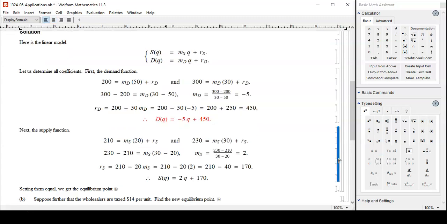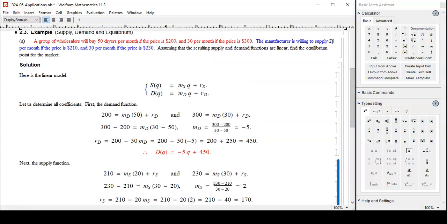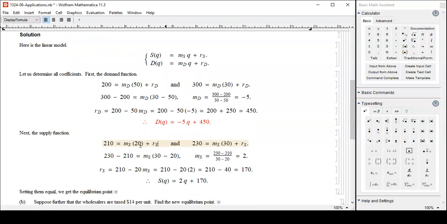And then the supply function. Let's see, what do we have? 20, 210, 30, 230. So 20, 210, first equation, 30, 230, that's the second equation. Solving this system, pretty simple. Subtract one from the other. The Rs cancel each other out and divide, and then we get 2. So slope is 2. Then plug into either this one or that one, do your computation, we get 170. The conclusion, supply side, we have 2Q plus 170.